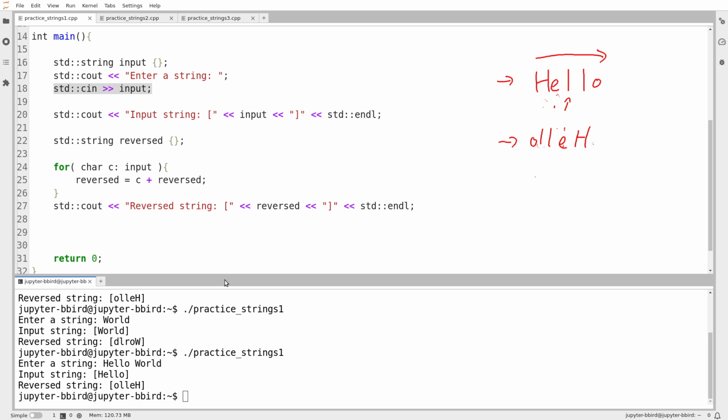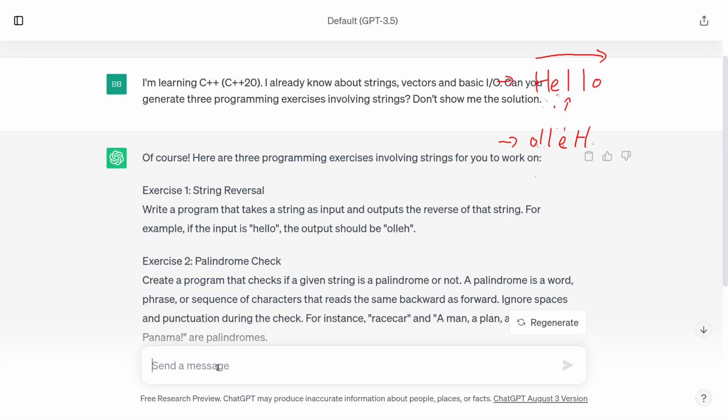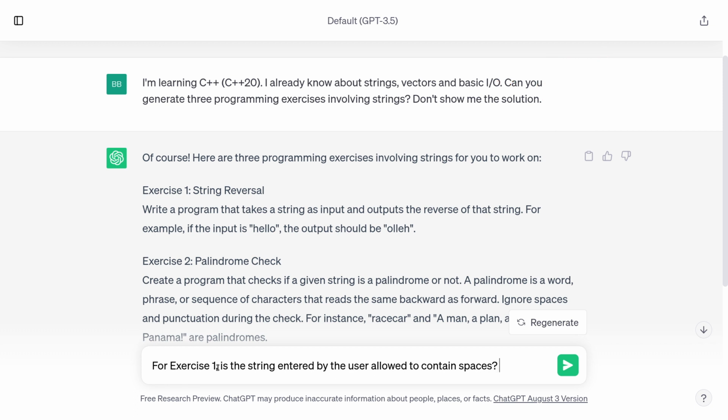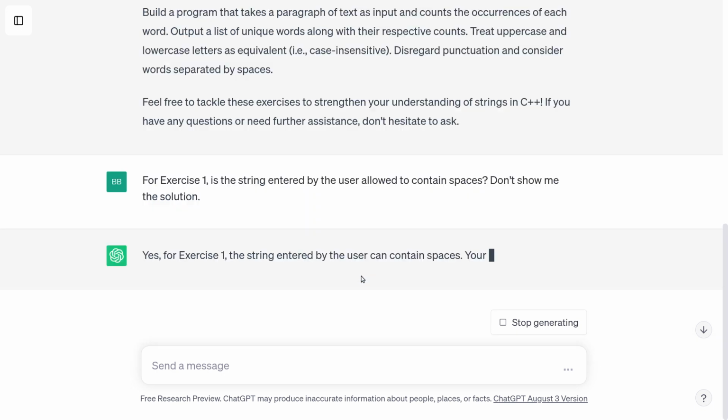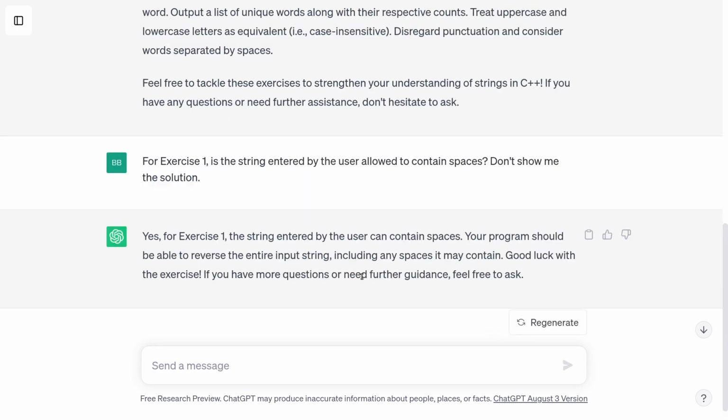Now I'm going to ask ChatGPT to decide. For exercise 1, is the string entered by the user allowed to contain spaces? I'm going to have to tell it, don't show me the solution. Yes. For exercise 1, the string entered by the user can contain spaces. So I'm going to do that.